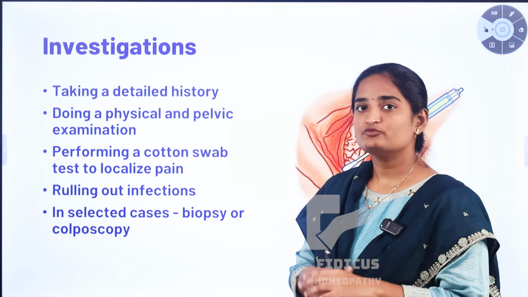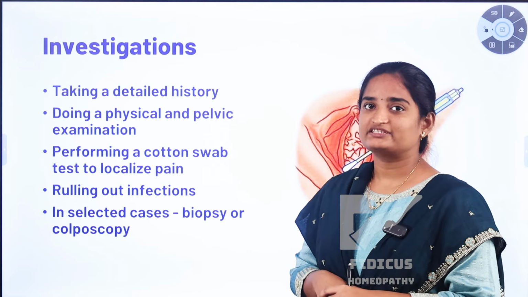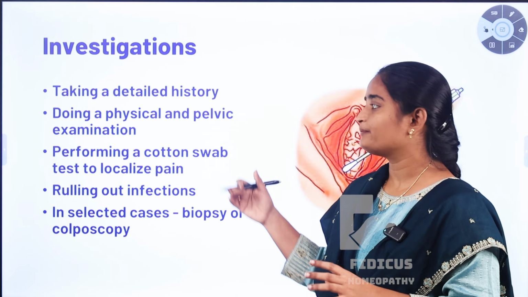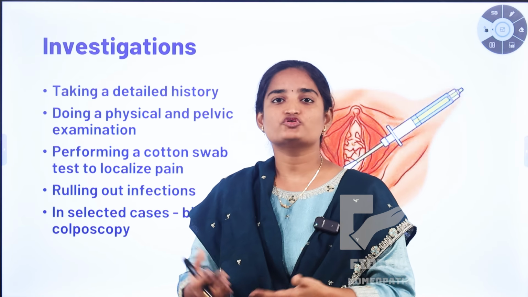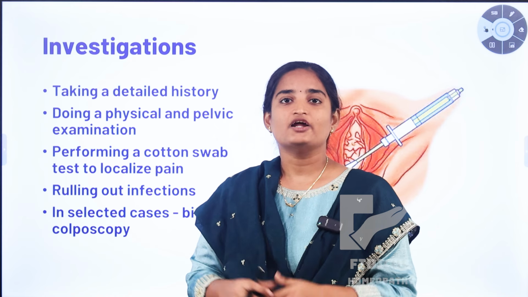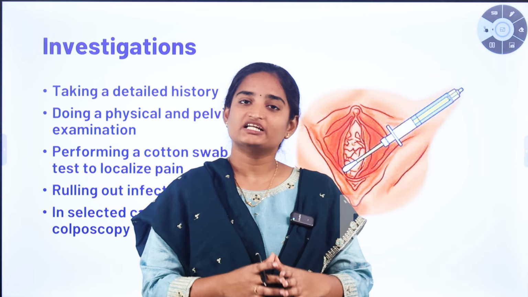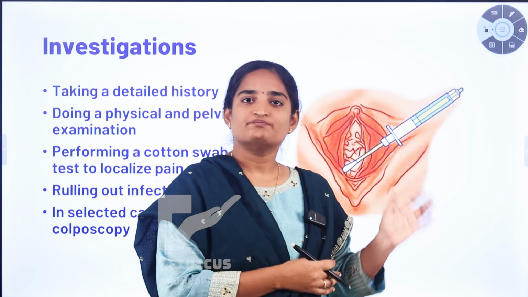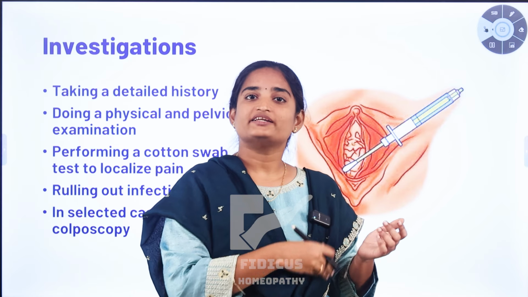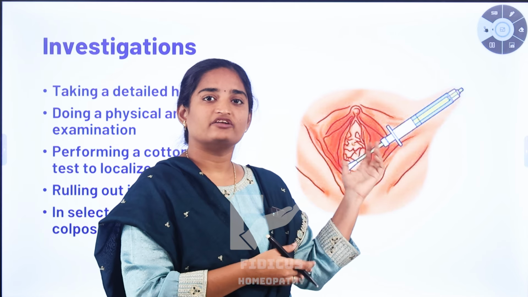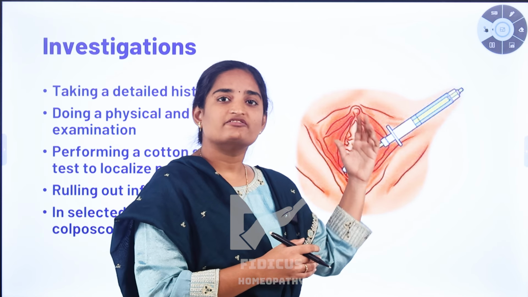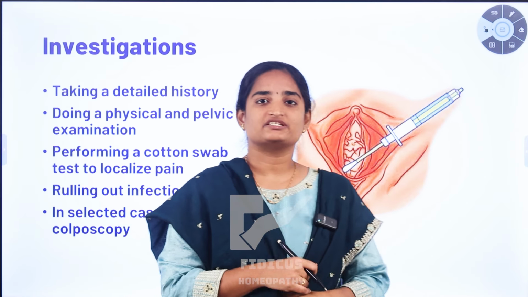So with these examinations we can rule out other diagnoses of chronic vaginal pain. And also performing the cotton swab test. The cotton swab test is the most common test for chronic vaginal pain. The doctor can examine your vulval area with a thin cotton swab like this. By using this method, the doctor can examine all the areas of your vulval region. By using this, we can find out where any pain is present. This is one of the confirmation tests for chronic vaginal pain.